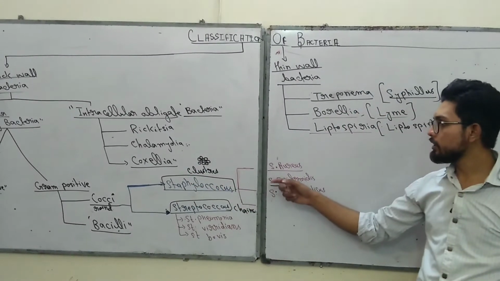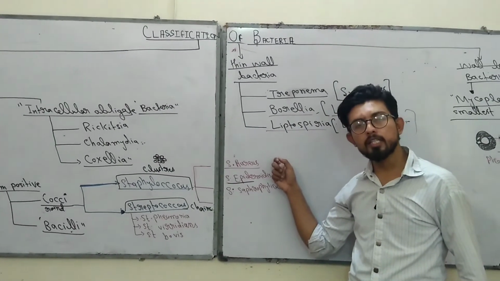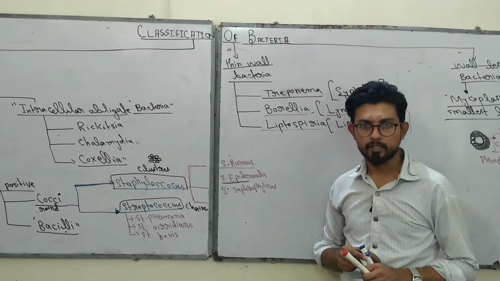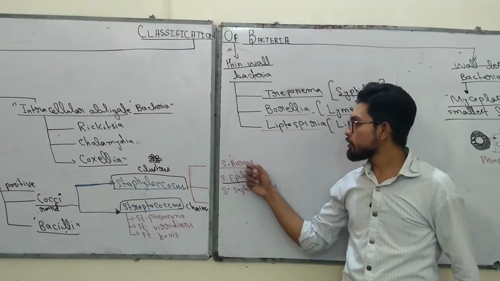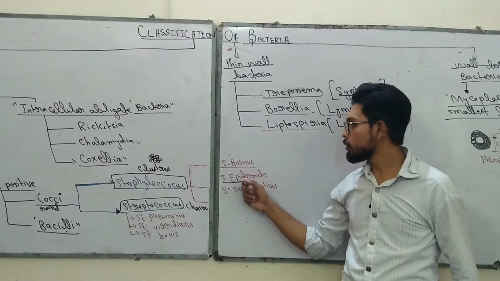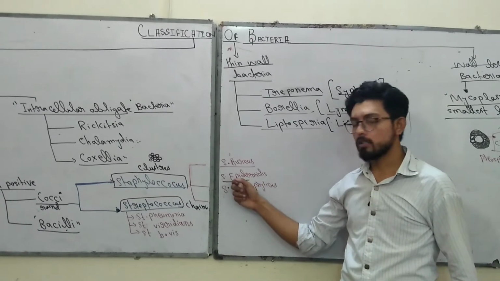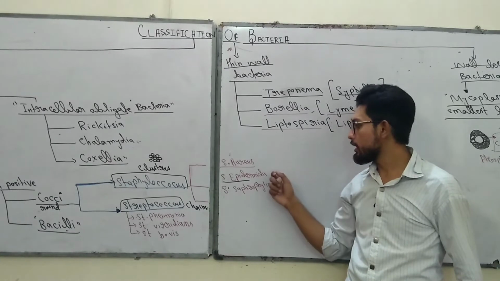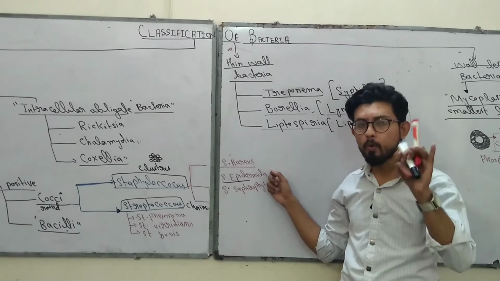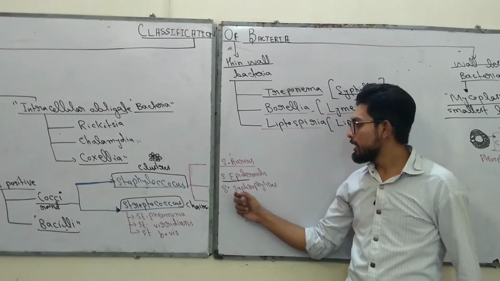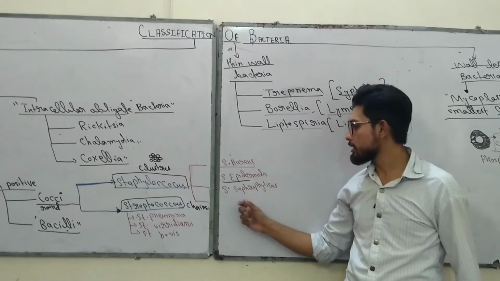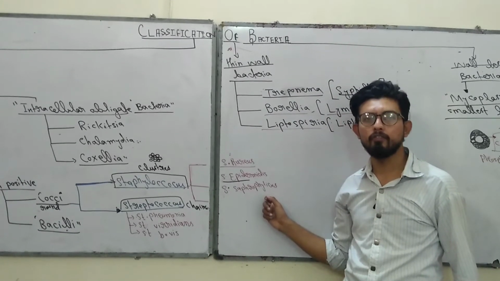And Staphylococcus are further divided into three groups: Staphylococcus aureus, Staphylococcus epidermidis, and Staphylococcus saprophyticus. Staphylococcus aureus causes a very important disease known as toxic shock syndrome, and Staphylococcus epidermidis causes skin diseases and scalded skin disease. Later on I will be discussing this in a more detailed manner. Now the next one is Staphylococcus saprophyticus, which causes urinary tract infections.